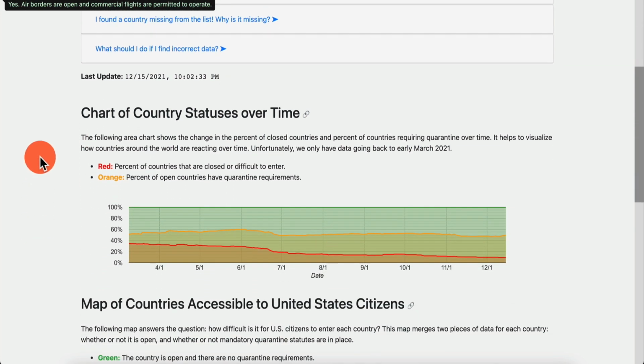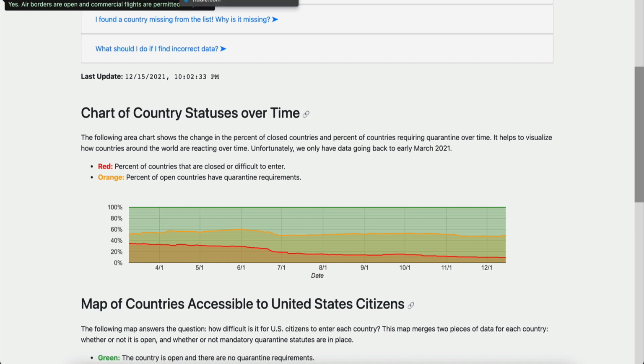And now that travel is opening up, it's a really good idea to do something related to travel, right? Because people are sitting at home. They're wondering, can I travel to this country? Can I travel to that country? There's lots and lots of questions they have. And this is a really nice resource.